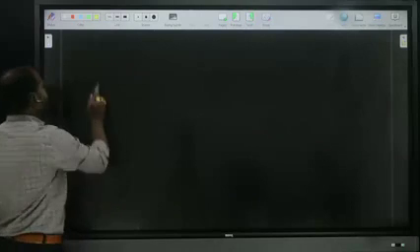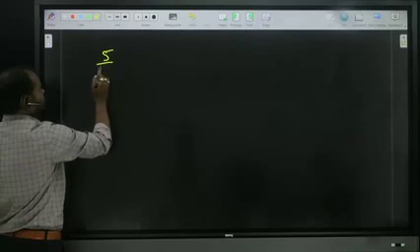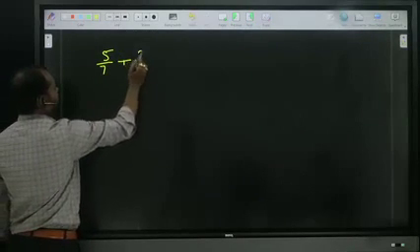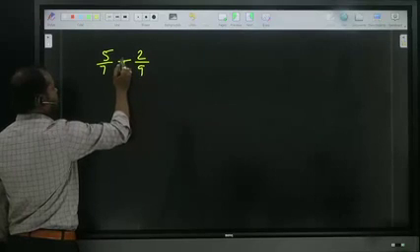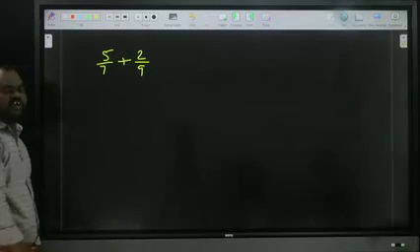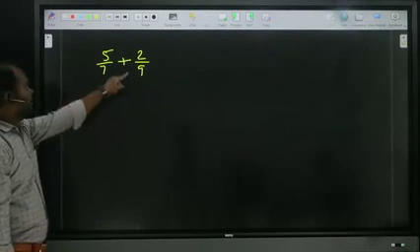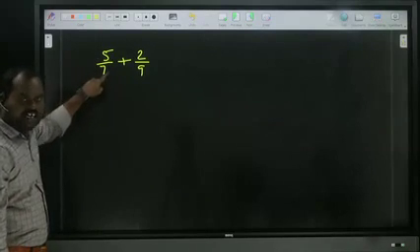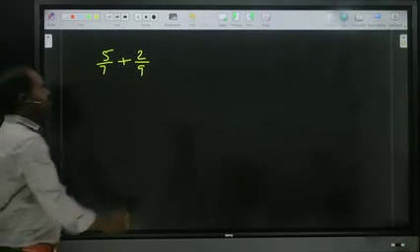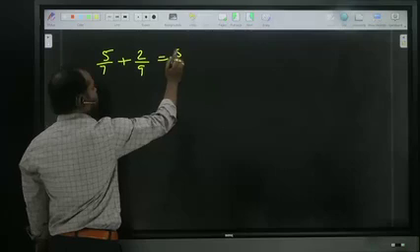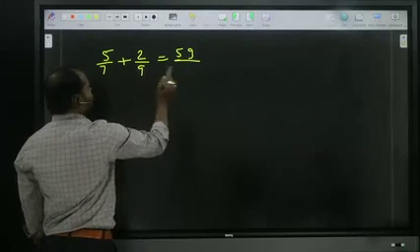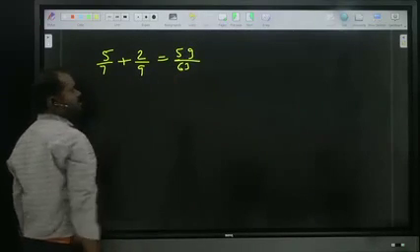Now, for example, 5 by 7 plus 2 by 9. I want to add both of these. Now I am using my cross multiplication. As per the cross, 9 fives are 45 plus 14. 45 plus 14, how much? 59 by 7 nines, 63. Is it clear? Okay.